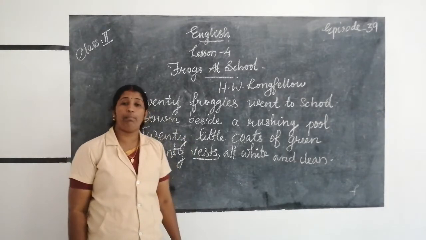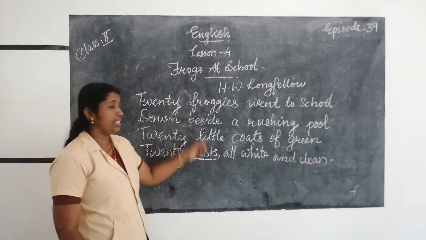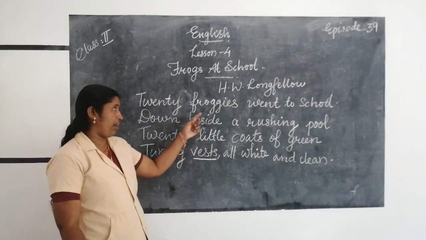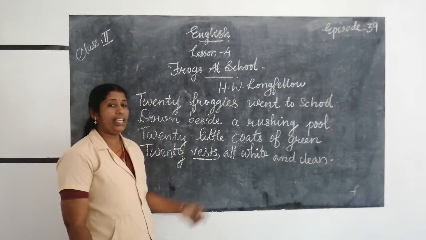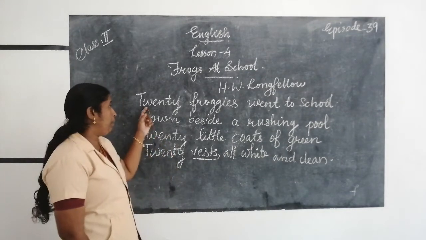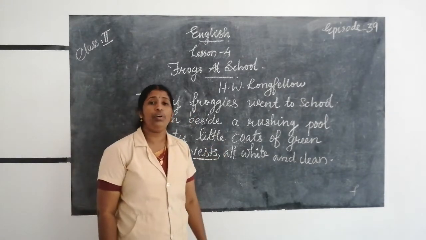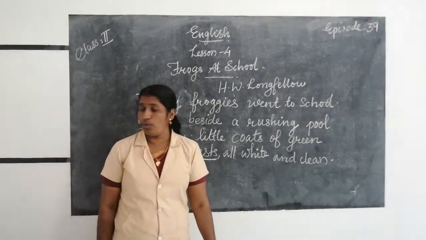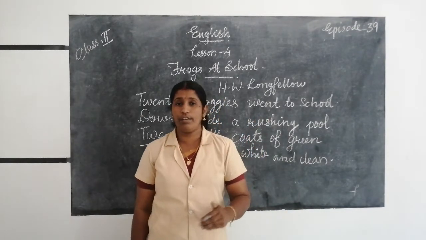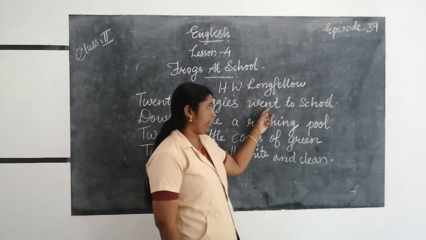T-W-E-N-T-Y, twenty. Then froggies, F-R-O-G-G-I-E-S, froggies. Say with me. T-W-E-N-T-Y, twenty. Then froggies, F-R-O-G-G-I-E-S. And went, W-E-N-T. Went is the past tense of go. Go, past tense, went, went to school.